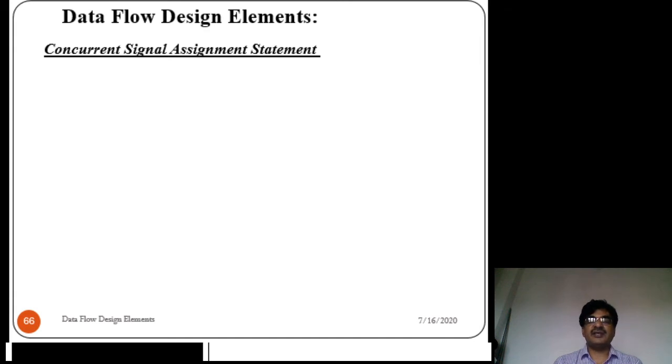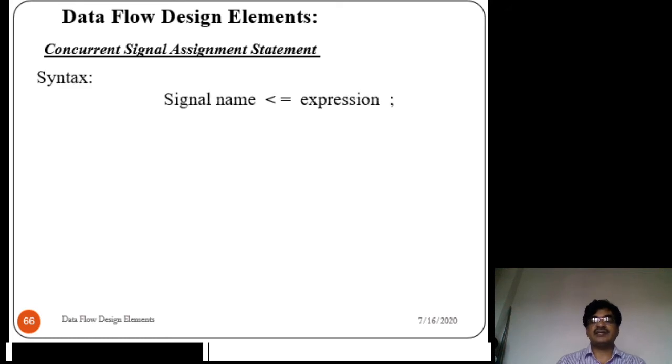Coming to signal assignment statement, the syntax is: signal name, assignment symbol, that is less than equal (<=), and expression. This is the syntax. Okay, so let us see one example.